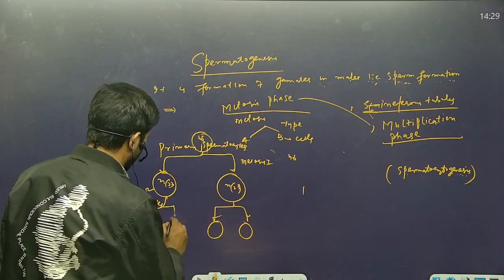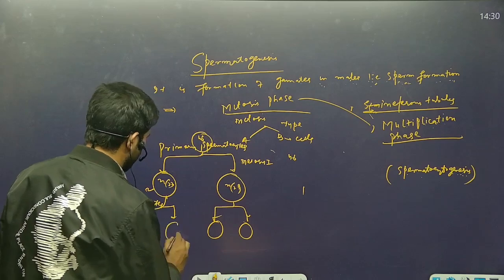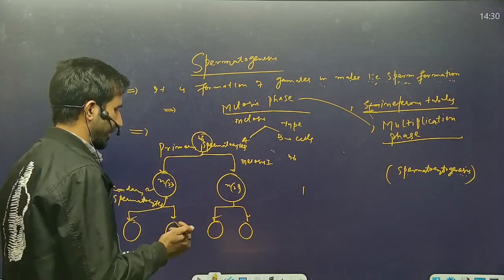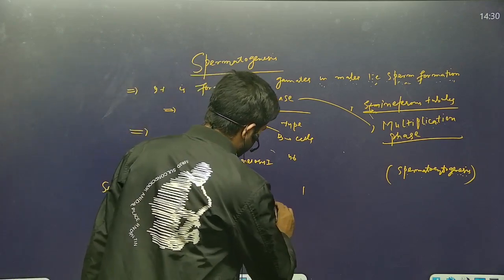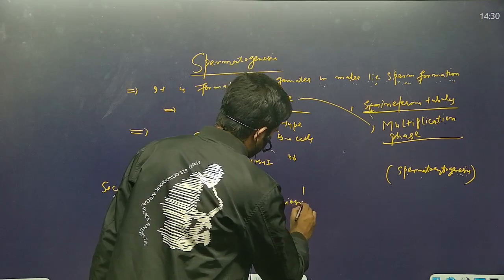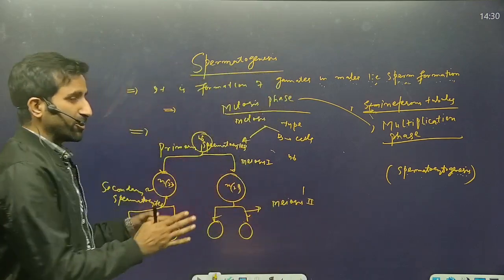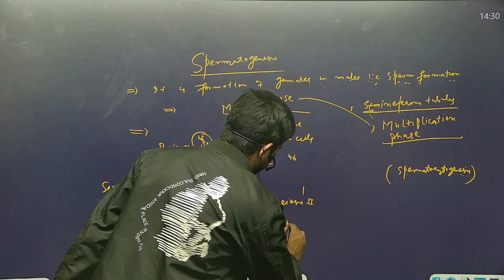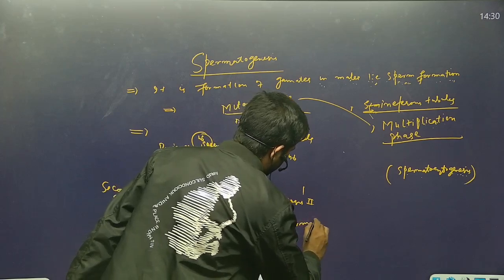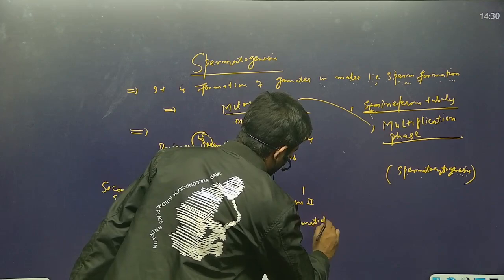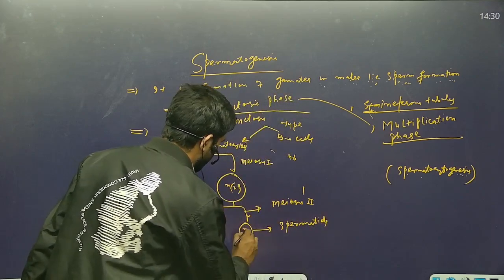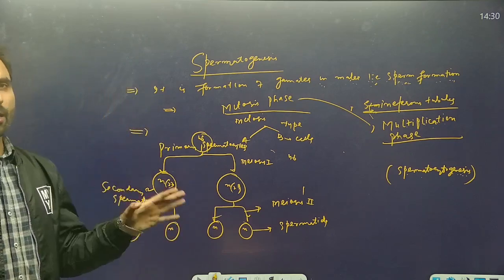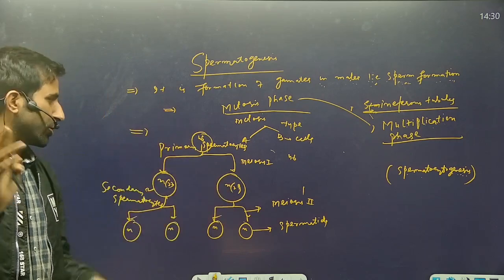Both cells formed after meiosis first will each form two cells again, and this happens by meiosis second. The cells formed after meiosis second are called spermatids. How many spermatids will be formed? From a single sperm mother cell, there will be four haploid spermatids.